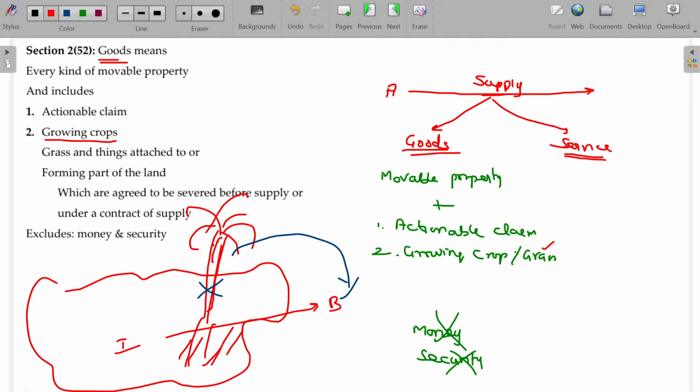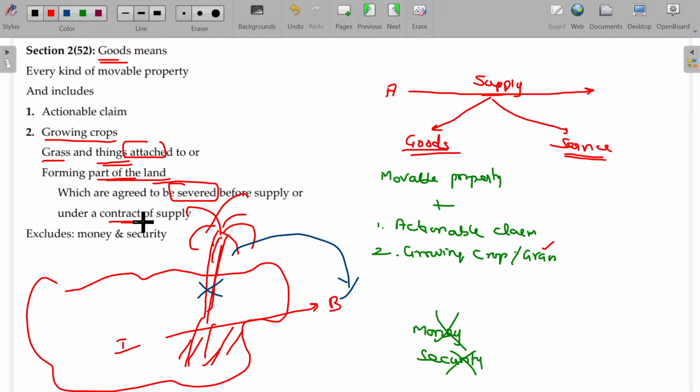So, growing crops, grass, or anything attached to and forming part of the land, provided they are agreed to be severed before supply or under a contract of supply. Severed means separated. As per my contract, if he has the right to sever, then automatically it becomes goods. If I am selling the entire land along with the trees without cutting, along with the building and whatever property we have, that will not come under goods.